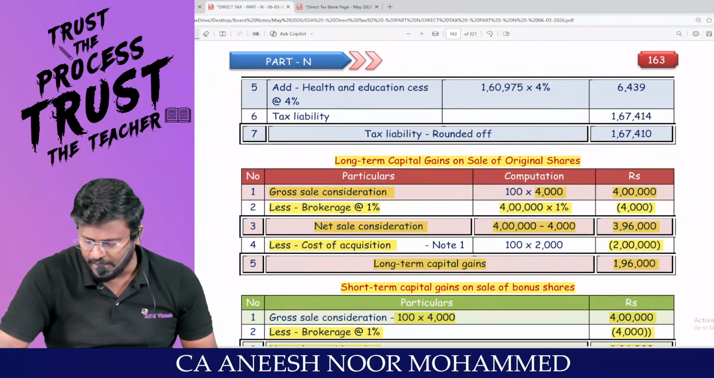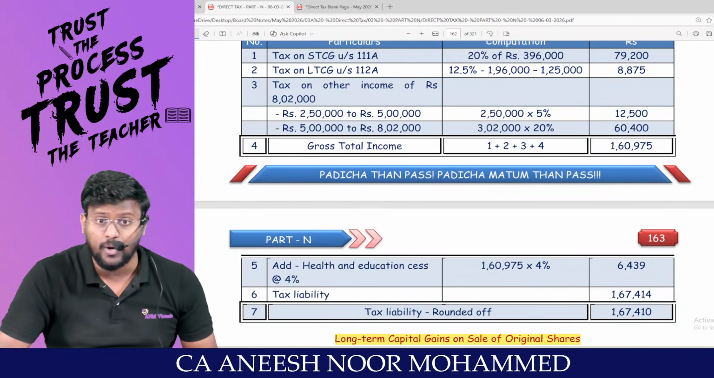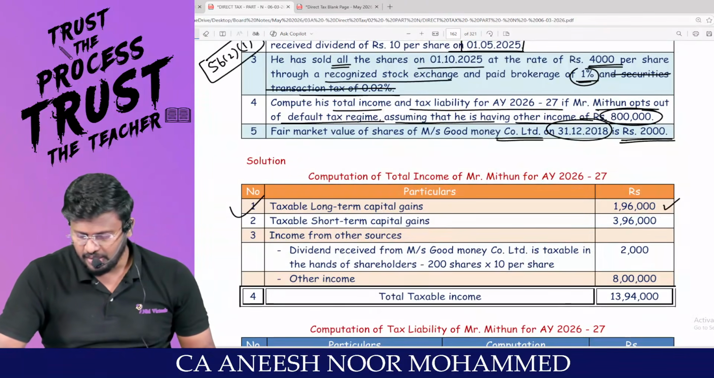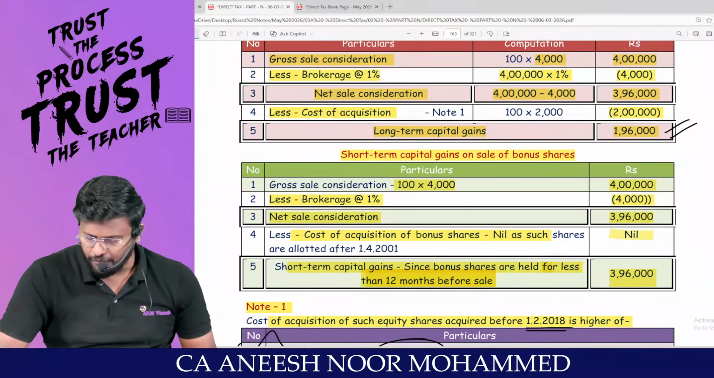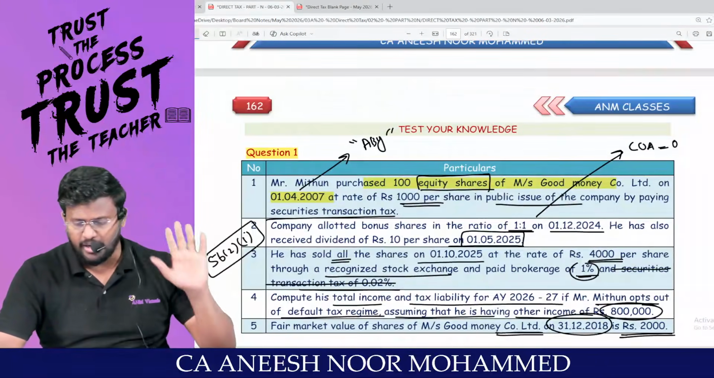Look here. This 1,96,000 is the long-term capital gain for which share? Original share. And 3,96,000 is the short-term capital gain for which share? Bonus share. Able to derive this?